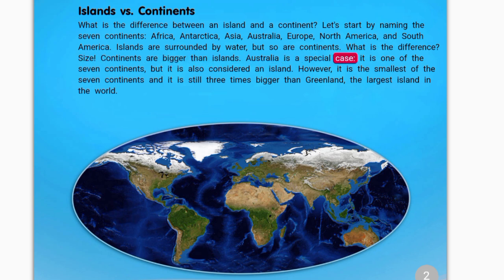Australia is a special case. It is one of the 7 continents, but it is also considered an island. However, it is the smallest of the 7 continents, and it is still 3 times bigger than Greenland, the largest island in the world.